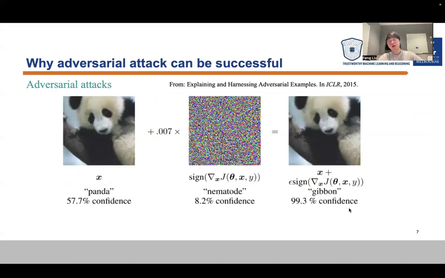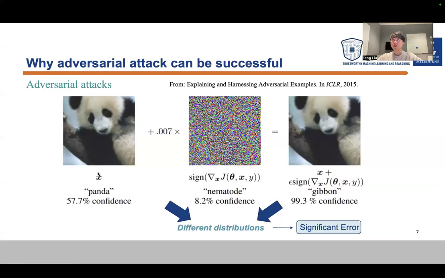Okay. Now we want to think about why it can be successful. We add this small perturbation to the panda image, and it's still a panda image to human eyes. Why can it be successful against the model we trained on the previous images? The reason is that adversary data and the nature data have different distributions, and it will cause significant error. Why do different distributions cause significant error?